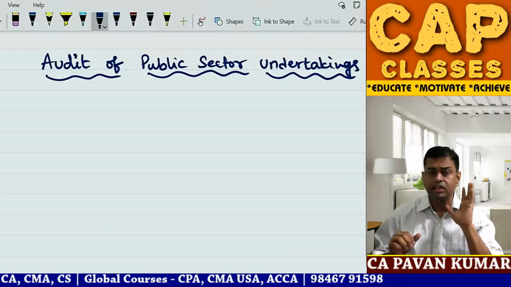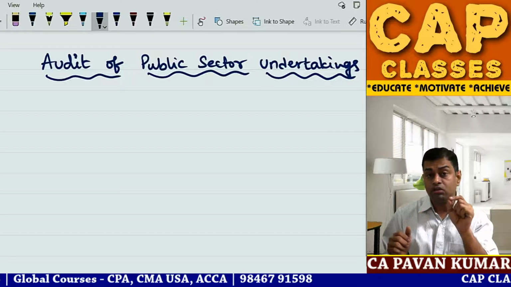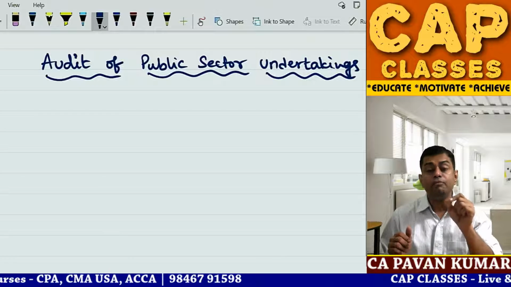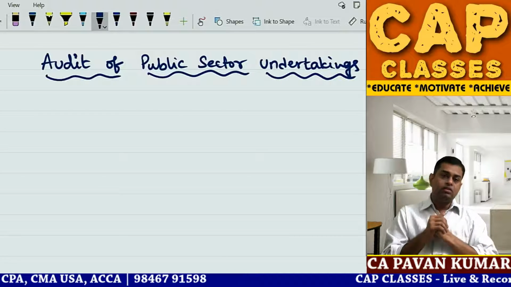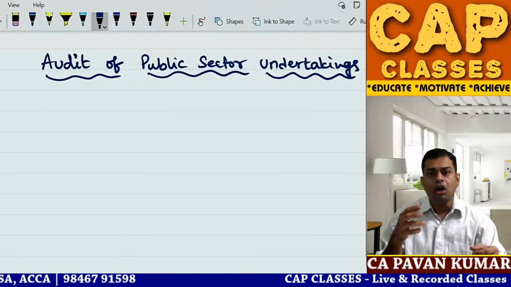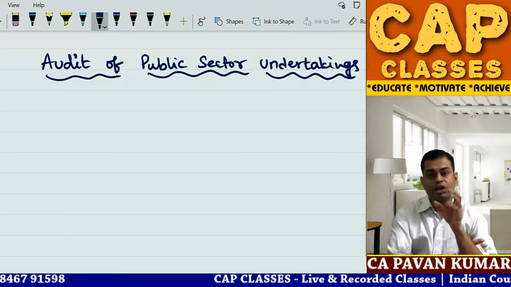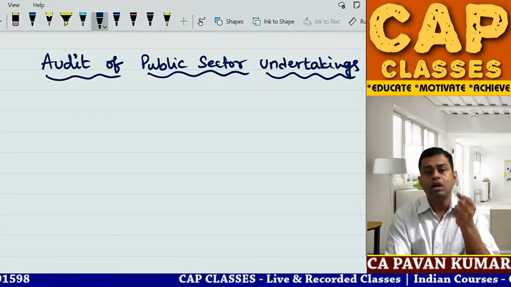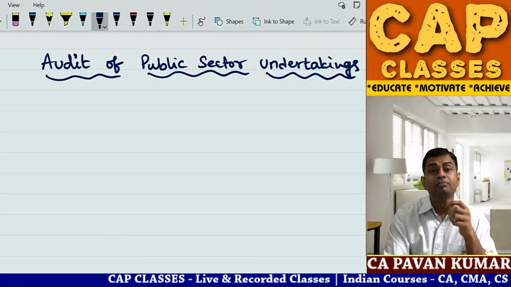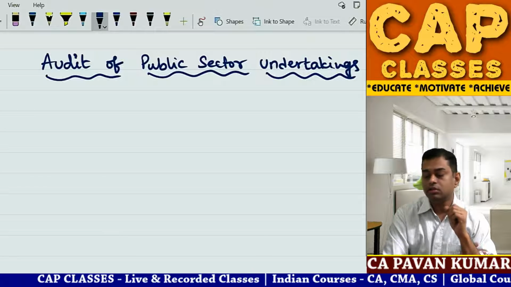And you tell me one thing, if you are conducting audit of Infosys or Reliance Industries, can you write recommendations to the board on how to improve the efficiencies and how to reduce the wastages? So you are conducting audit of Reliance Industries. Can you make recommendations on how to utilize resources better? So tell me in the chat box, when you are conducting audit of a company, can you make recommendations on how to improve efficiency, how to improve productivity, how certain parameters and benchmarks can be improved? Can you do that? The answer is no. Correct? The answer is no.